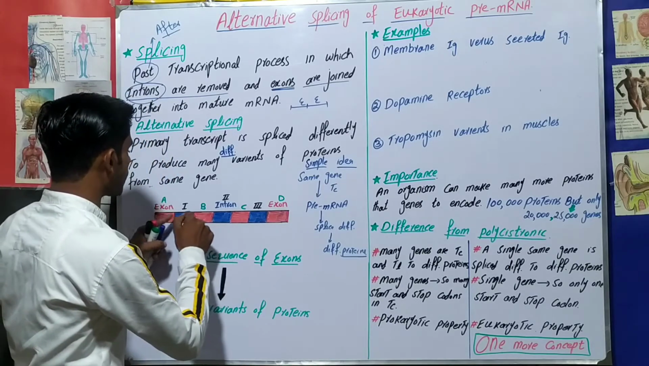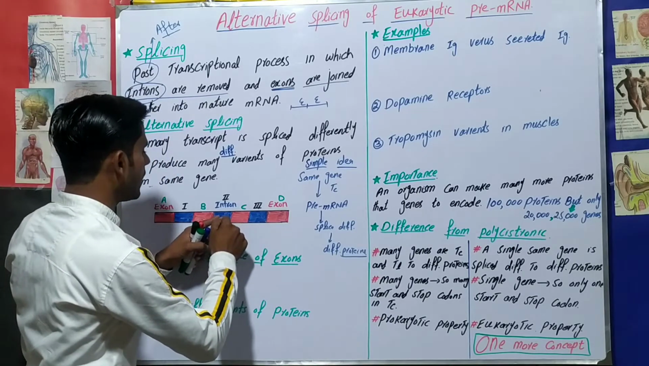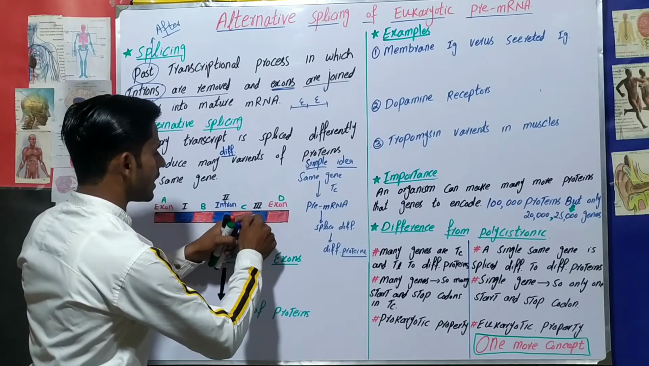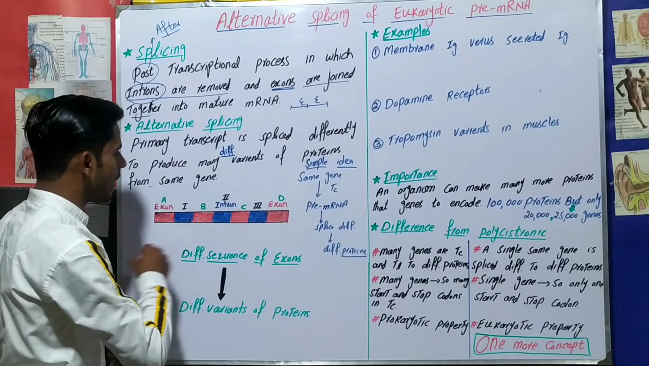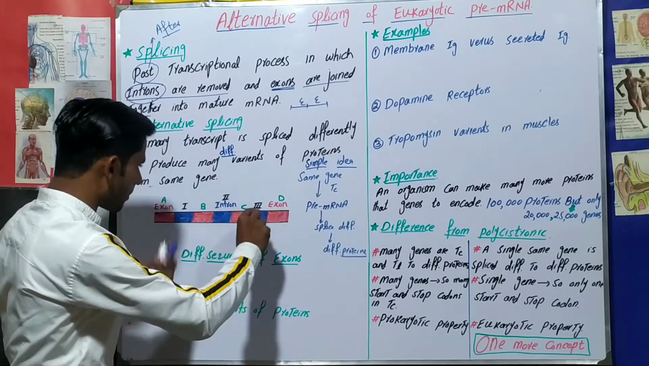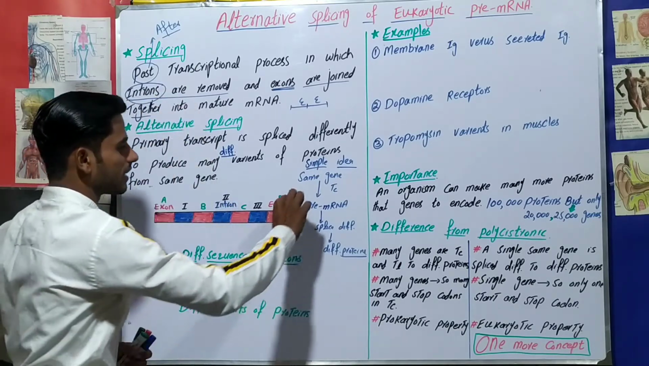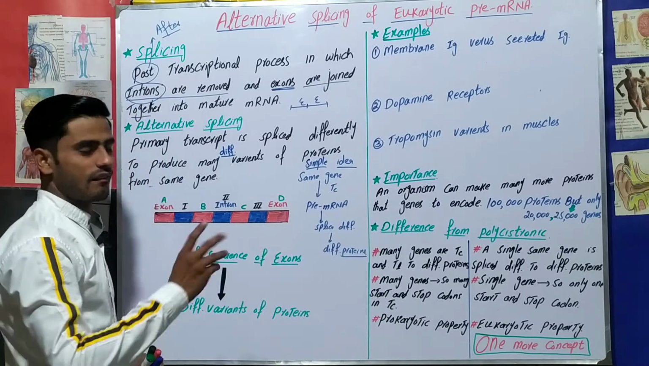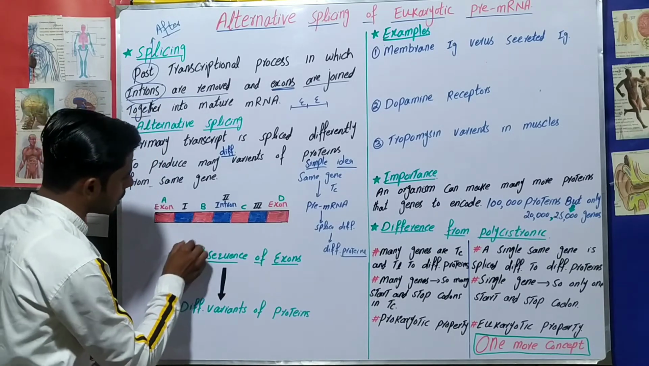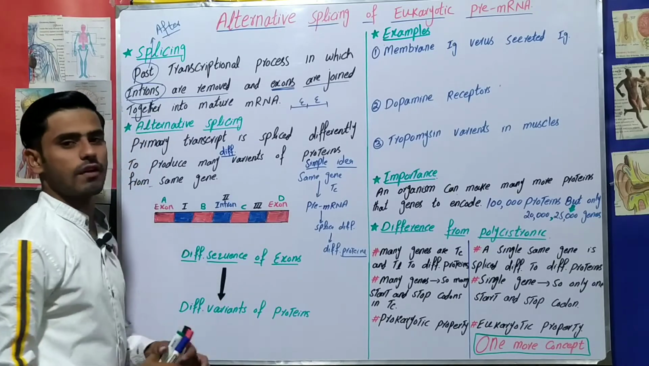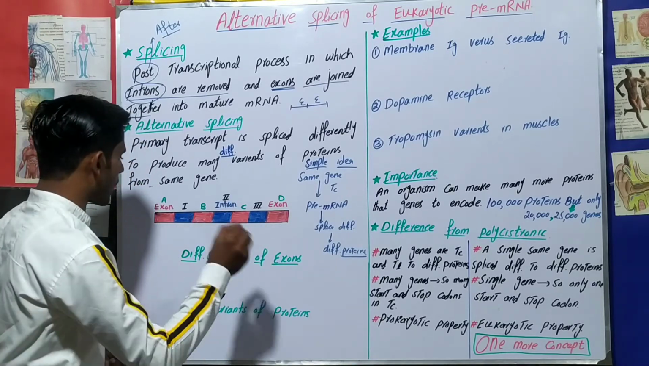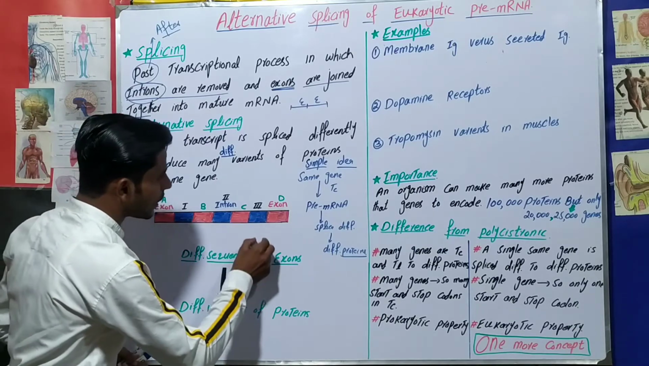Exons are interrupted by introns. So this is a single pre-messenger RNA. Then here will happen a process that is called splicing. What does splicing mean? It means that these introns will be removed and these exons will join together and form the mature messenger RNA.